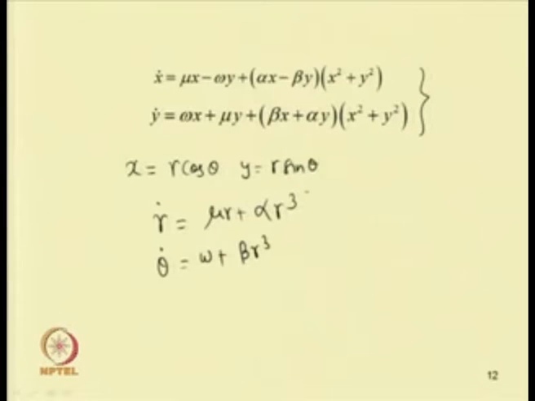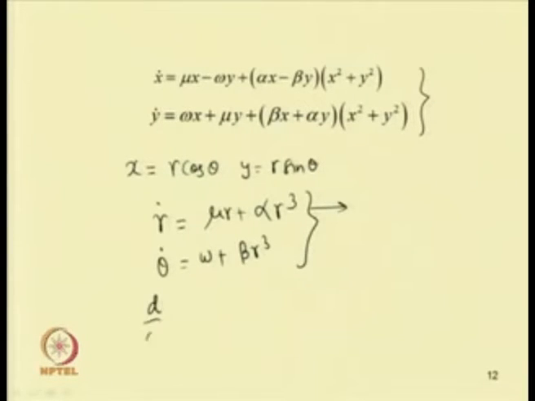We have already seen this while discussing the Hopf bifurcation. These equations reduce to the r dot and theta dot equations in this form. Now, multiplying by 2r in this equation, we can write.